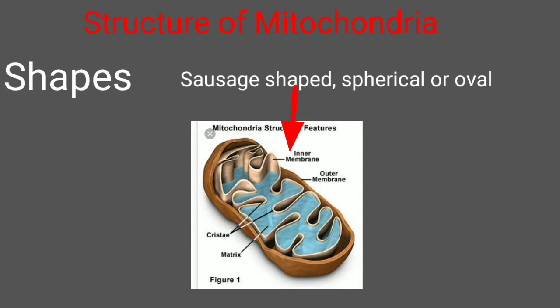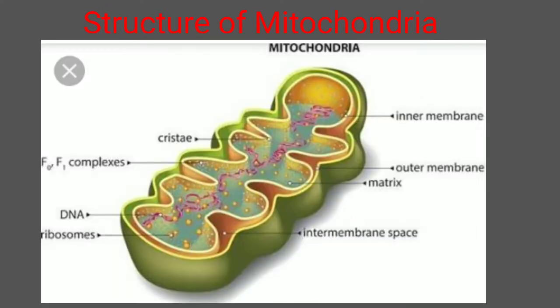The mitochondria are made up of two membranes. That is, it is bounded by two membranes. One is the inner membrane and the other one is the outer membrane. You can refer to the diagram here that there are two membranes. The outer membrane is smooth and is a permeable layer.